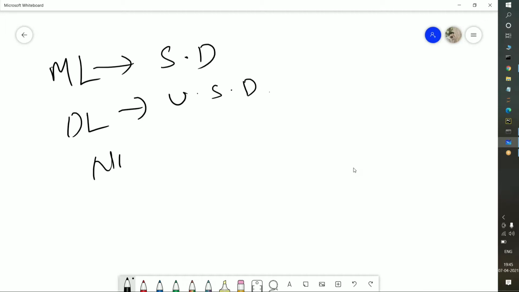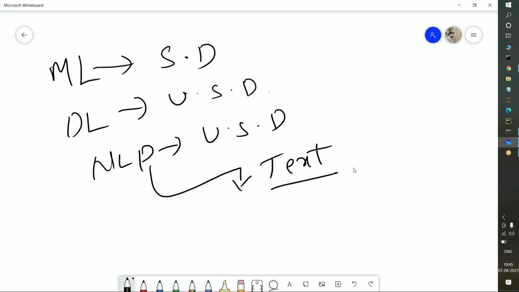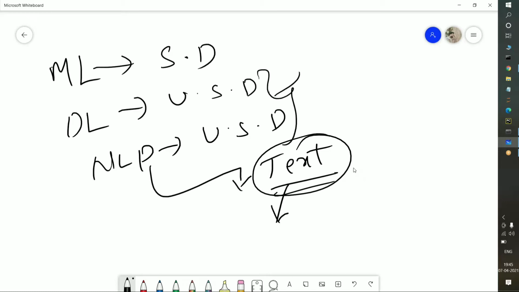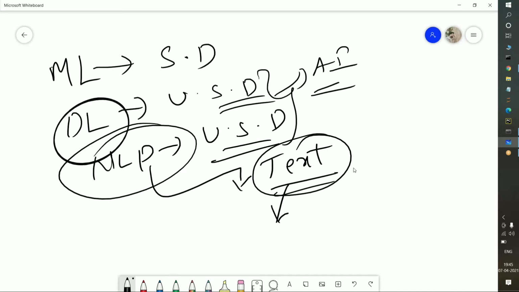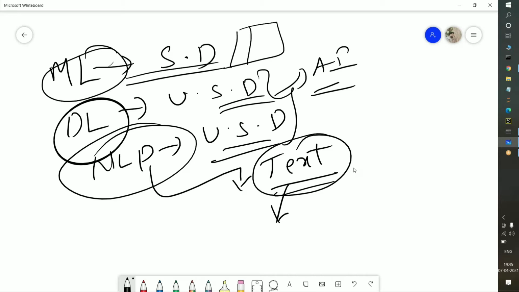And NLP also works with the help of unstructured data, because NLP completely works with text, and text is also known as unstructured data. So these two are the advanced ones, which means the AI part, and they work with unstructured data. When we discuss deep learning and NLP, you will have a clear idea. To handle machine learning algorithms, the data should be in the format of tables and rows.